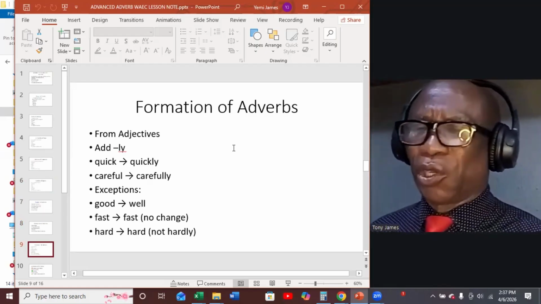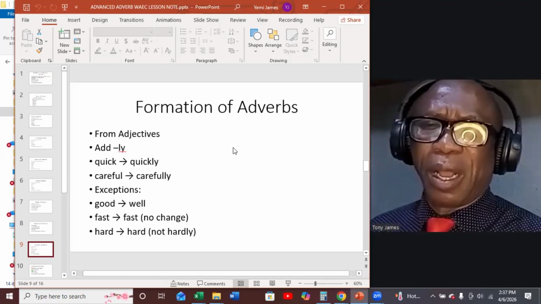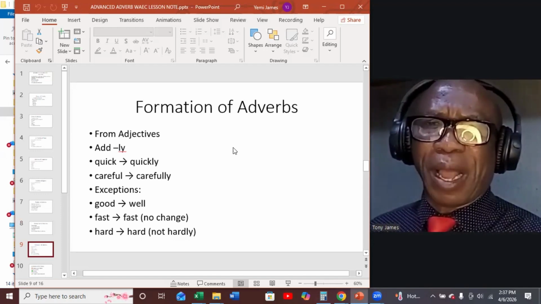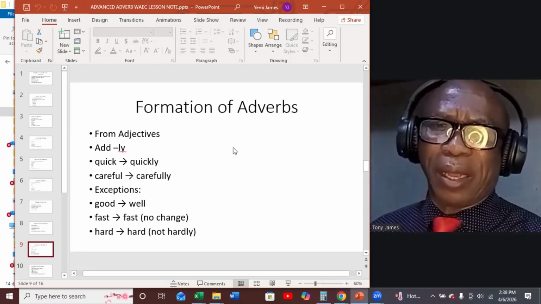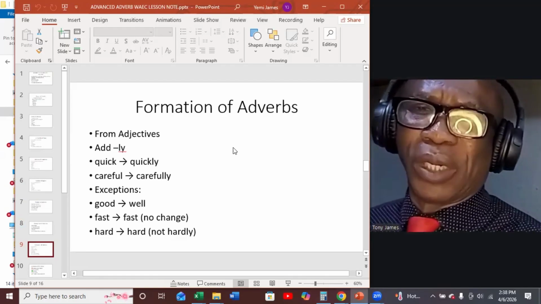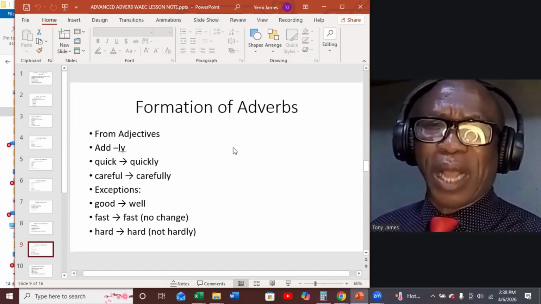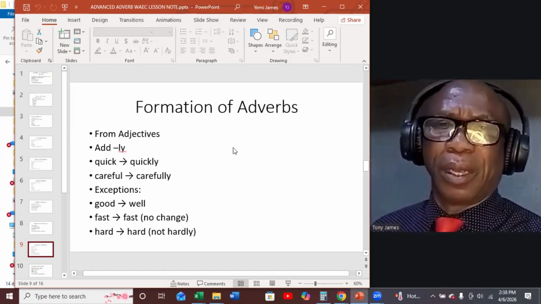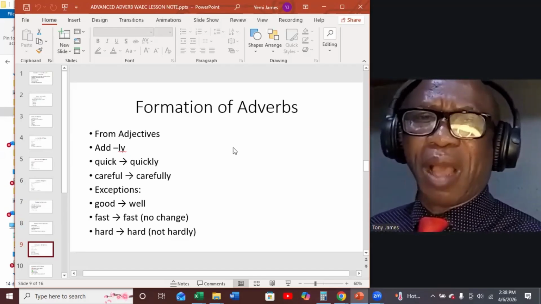Let's talk about formation of adverbs. Adverbs are mostly formed from an adjective, and we do this by adding ly to the adjective. In most cases, you add ly to the adjective. Example, we have quick. Adding ly to quick, you have the adverb quickly. Careful. Adding ly to careful, you have carefully.